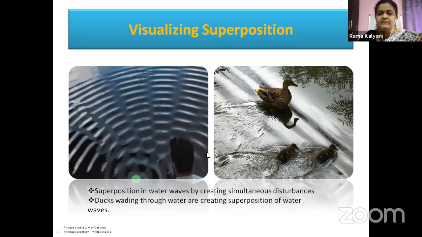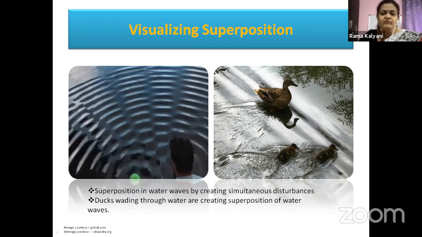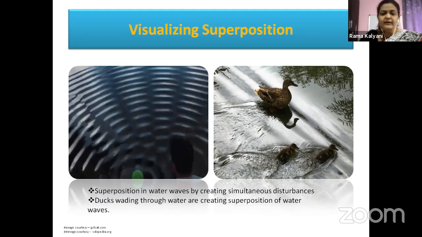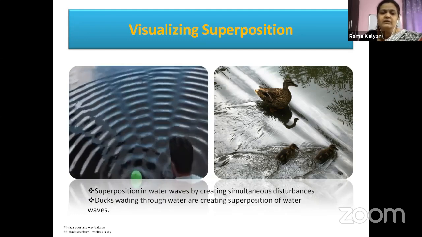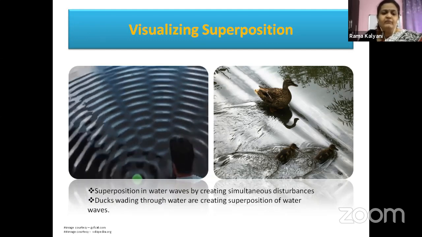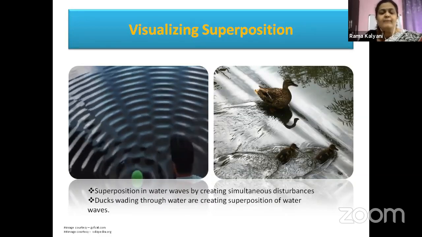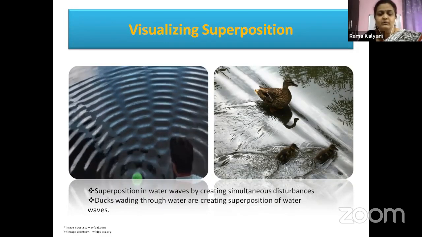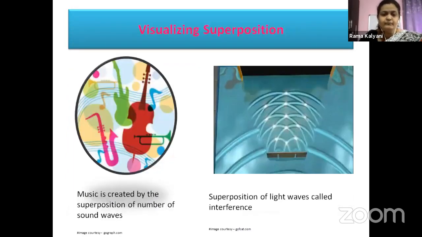This is something very simple, and we can create this situation at our own places also. We just need to take a bowl of water, create two disturbances simultaneously, and observe how the wave pattern looks. We have seen that maximum amplitudes can be produced and zero amplitude can also be produced. Children, now let us go for the next image.